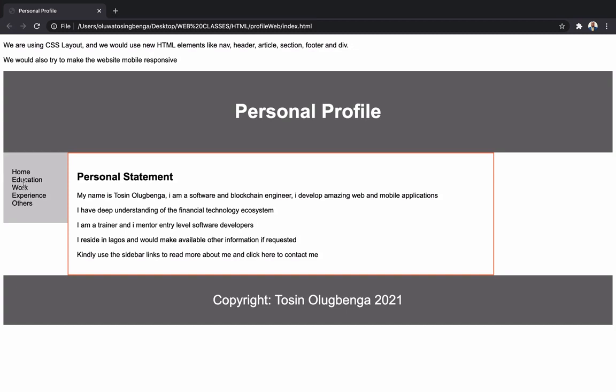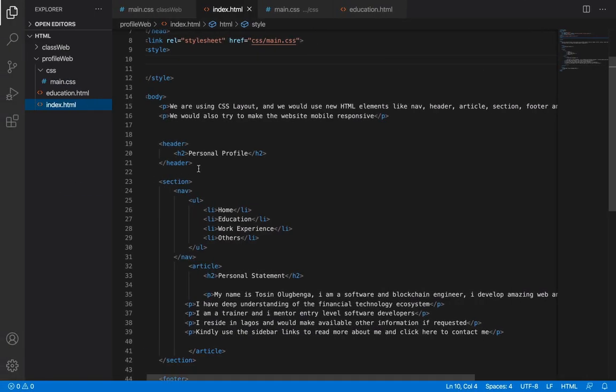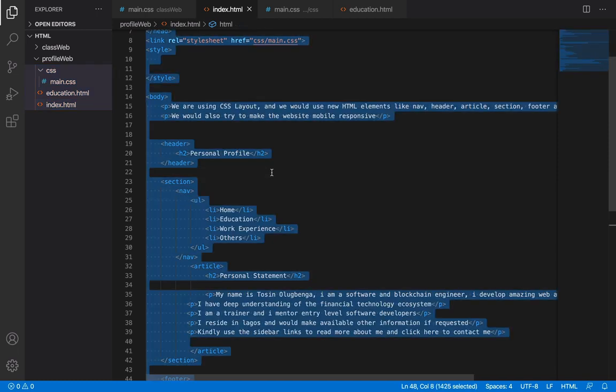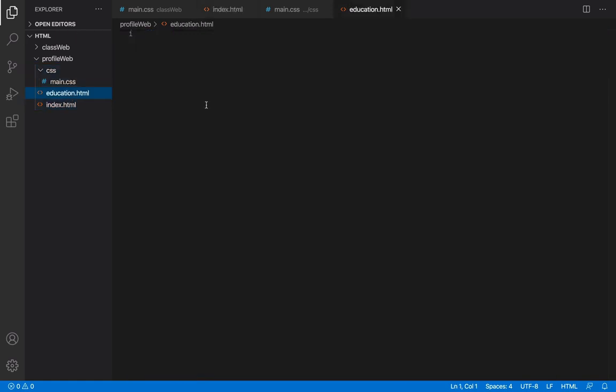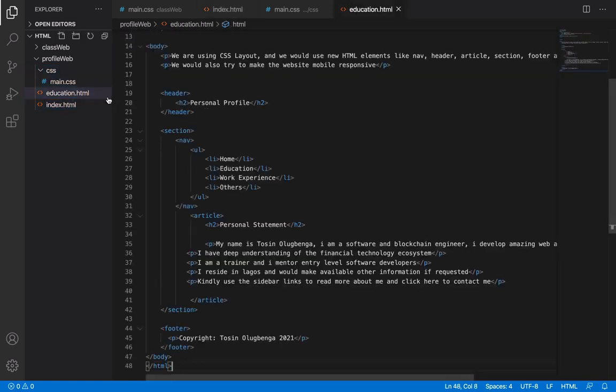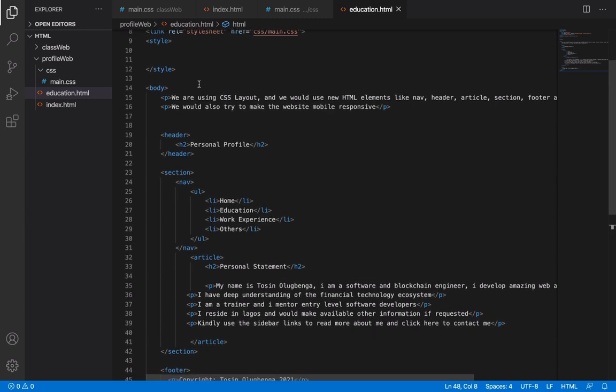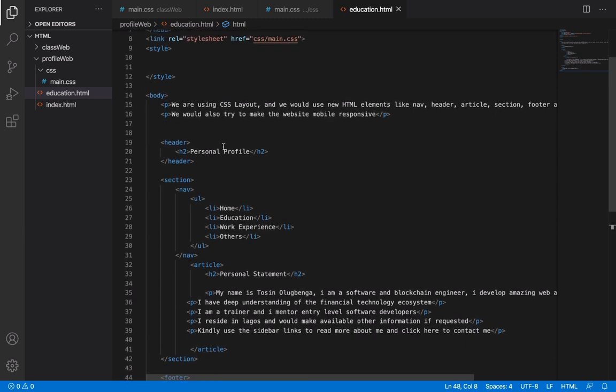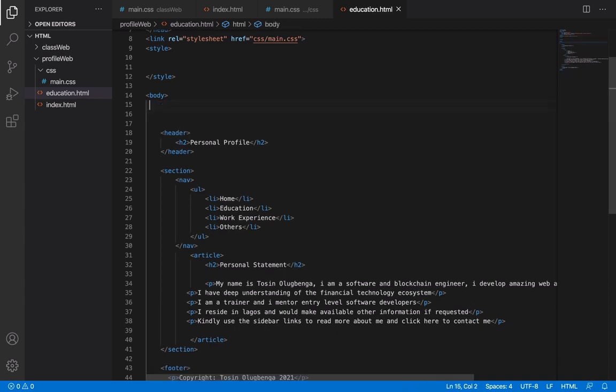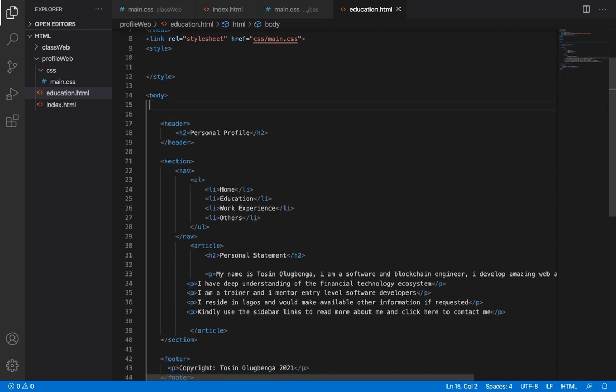All right. So now what it means is I would have to copy, Control A, copy what I have here, Control A, and come to education.html and paste. Yes, of course, I will not need this. I'm on the education.html page, so of course I will not need this information again here on this page. Then here the heading, I'm going to change it to education.